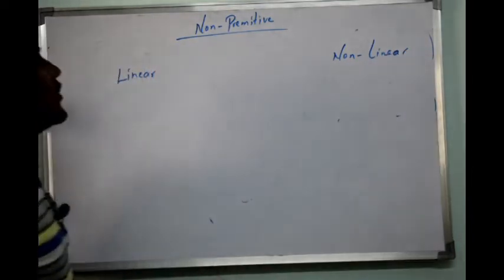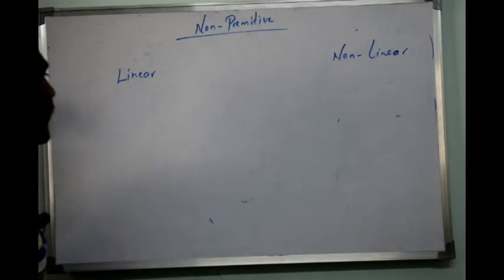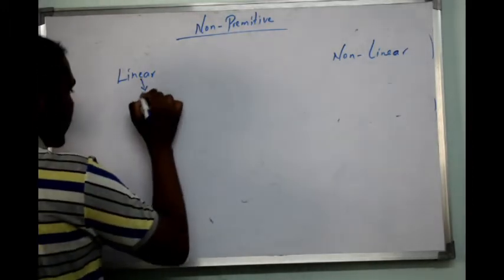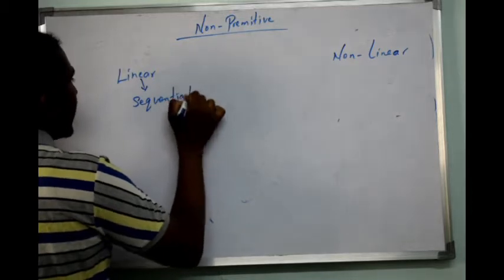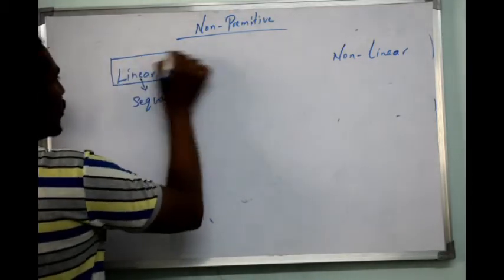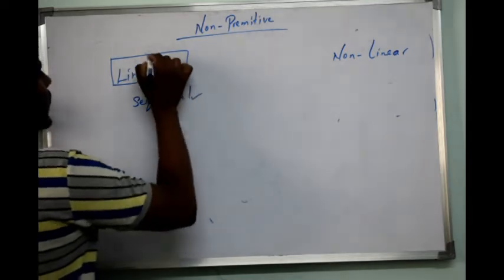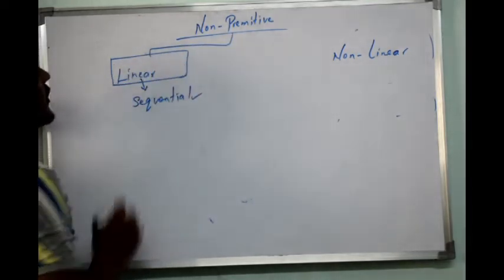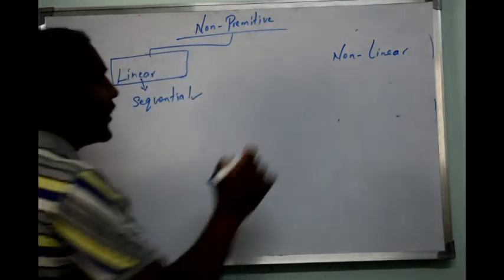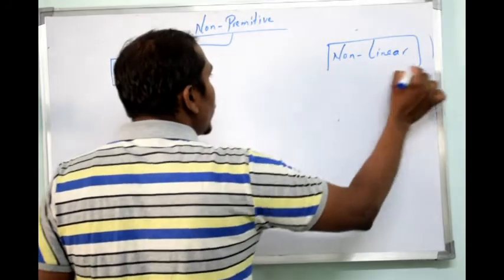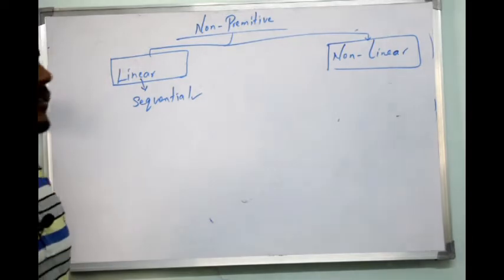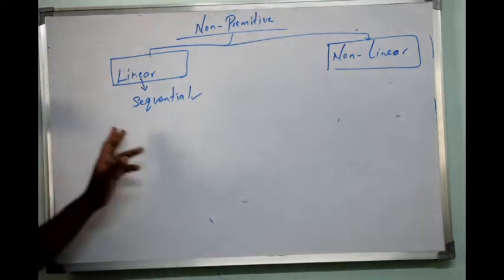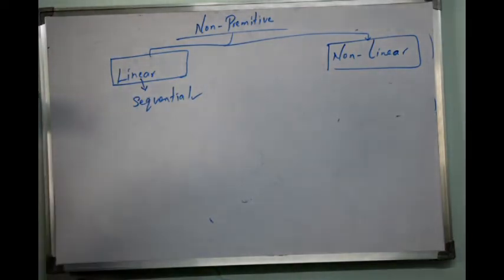When I say linear, as you know, linear is nothing but sequential. If the data is stored in sequential order, it is called a linear data structure. If the data is not stored in sequential order, then it is called a non-linear data structure.